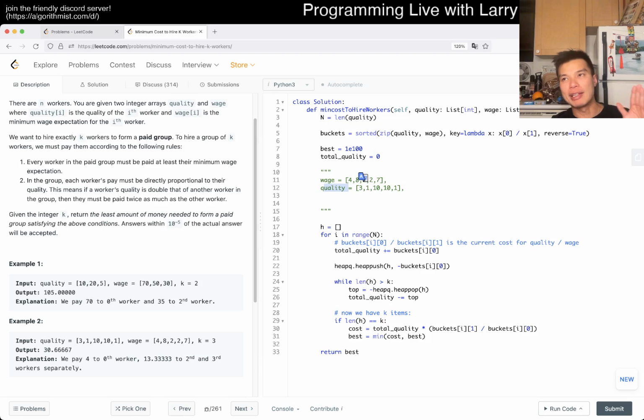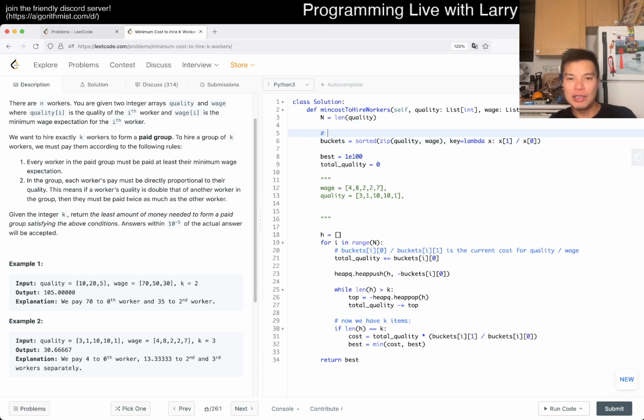But if you sort them in a way such that it is increasing, that means that all the workers that you've seen before already have a lower wage per quality, so that's no longer the limiting factor. I kind of did a reverse because I sorted by the wrong thing. Maybe I should rewrite this a little bit, just to be more clear.